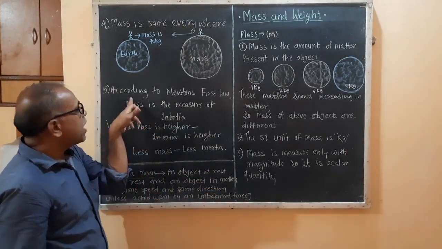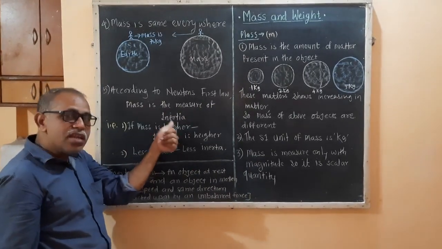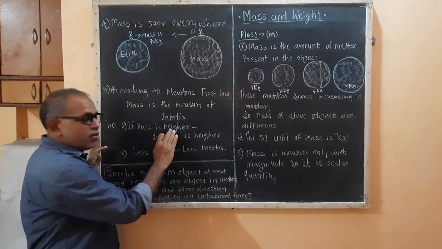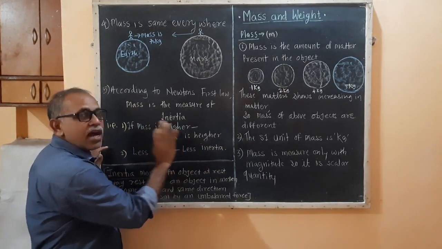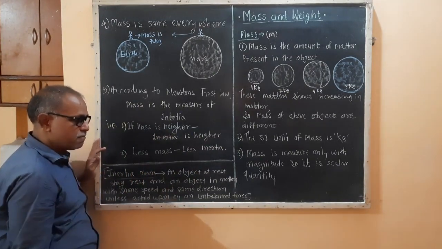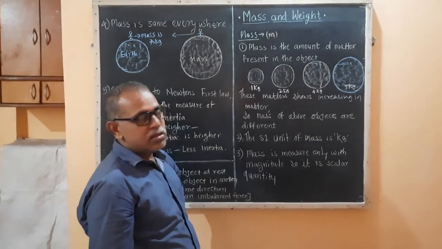Okay, so according to Newton's first law, mass is the measure of inertia. If mass is higher, then the inertia is higher. If the mass is less, then the inertia is less. So this is about the mass.